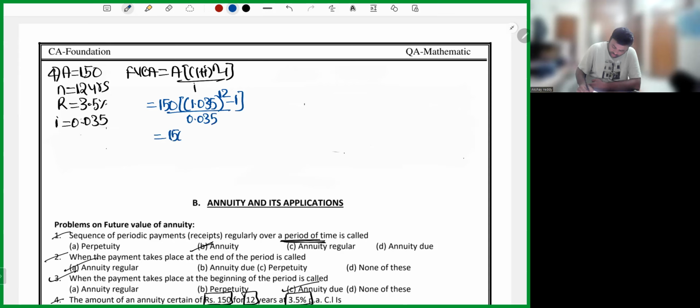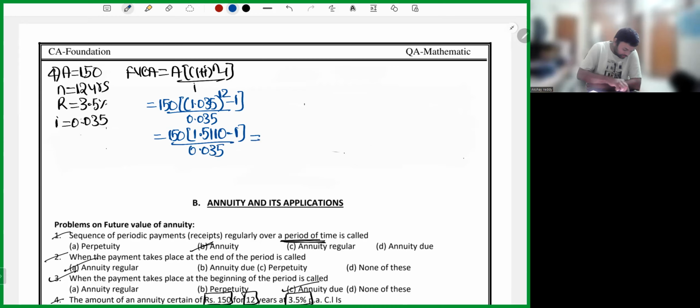So 150 into 1.035 whole power 12. 1.035, press equal to 12 times: 1, 2, 3, 4, 5, 6, 7, 8, 9, 10, 11, 12. 1.5110 minus 1, whole divided by 0.035.